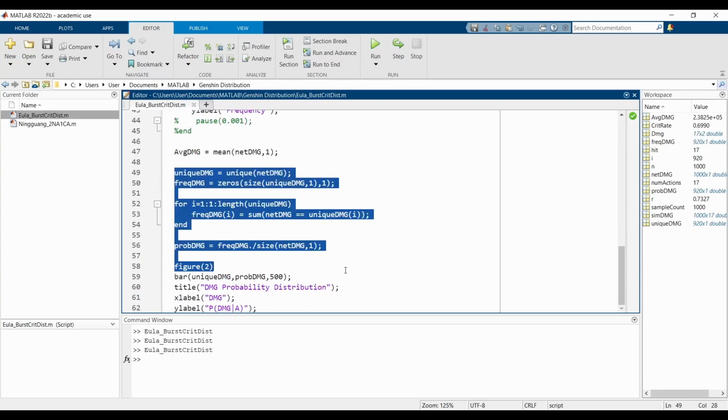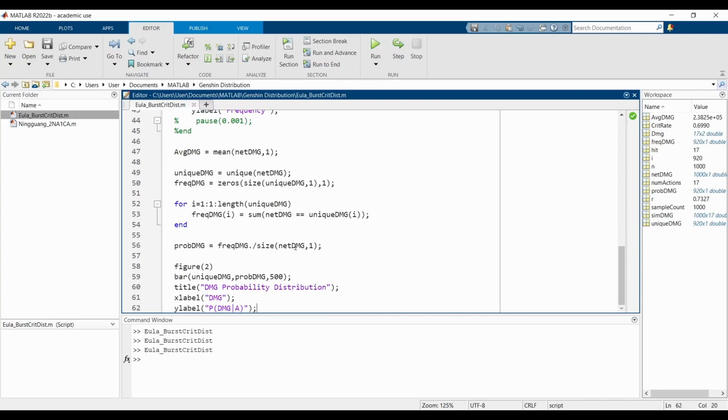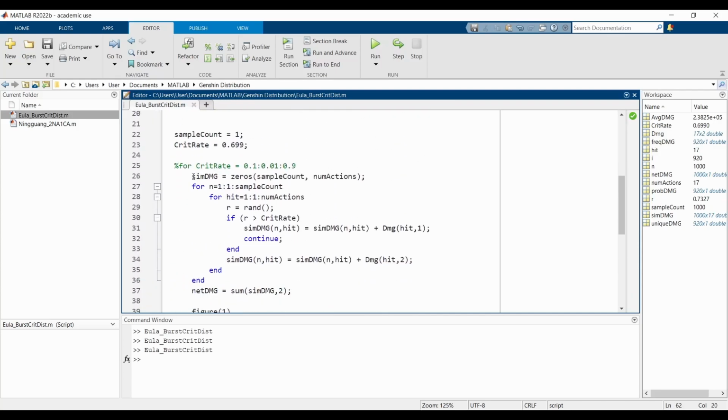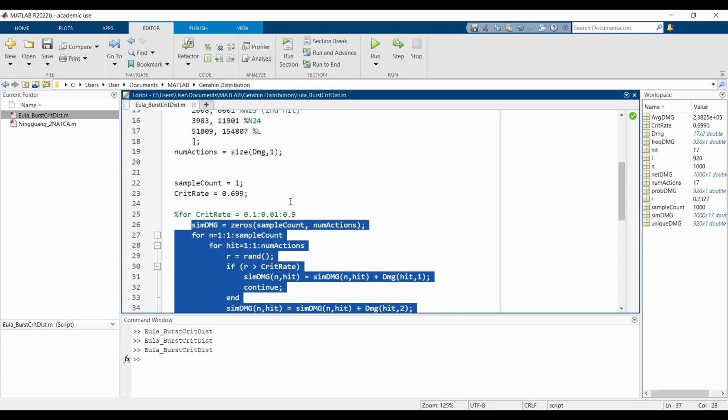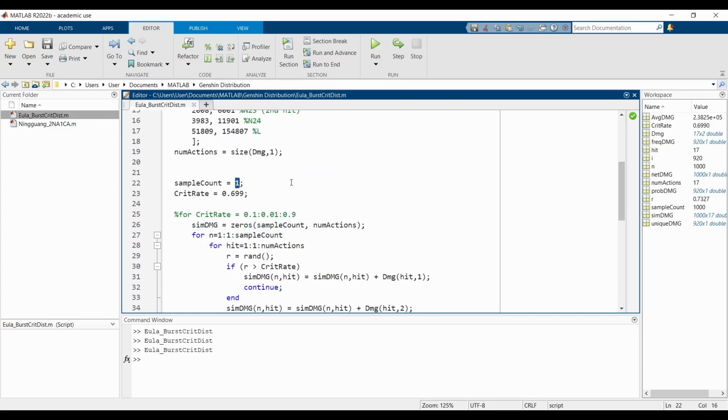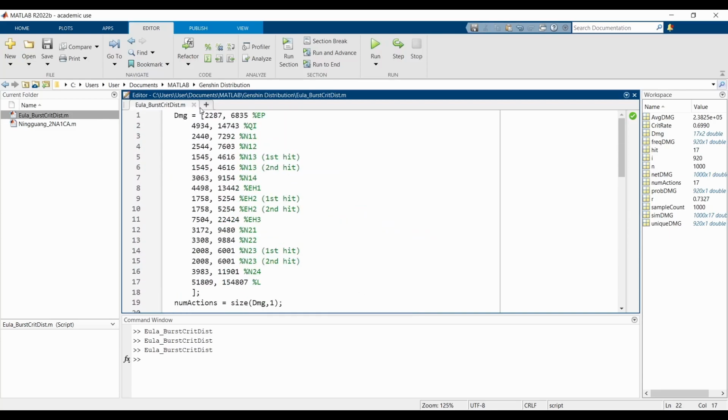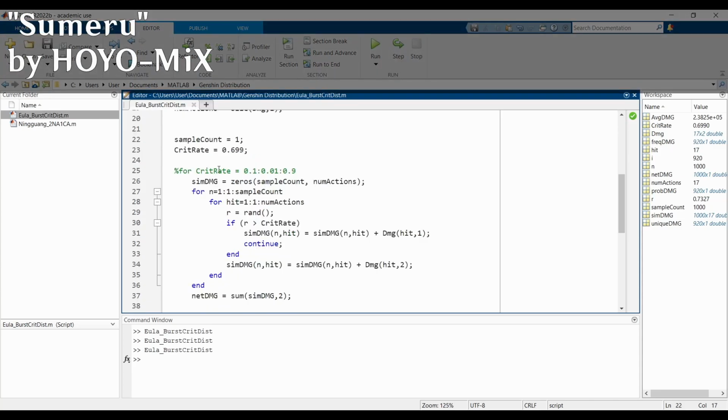You don't really need to know what all of these things are in detail. The point is, we're simulating a single rotation. If we do this with a sample count of 1, we run through the rotation a single time and calculate a damage value.